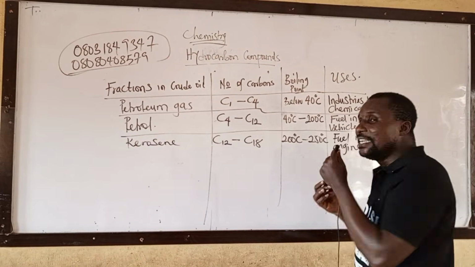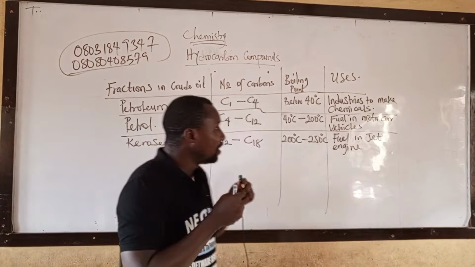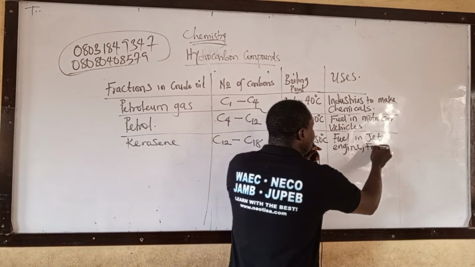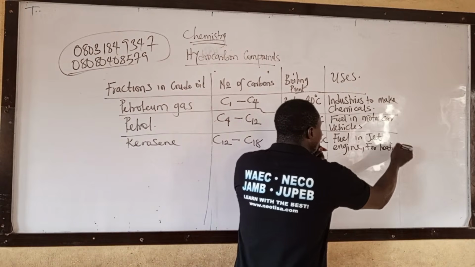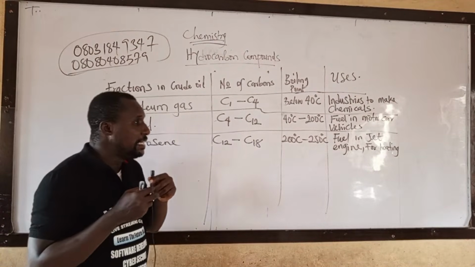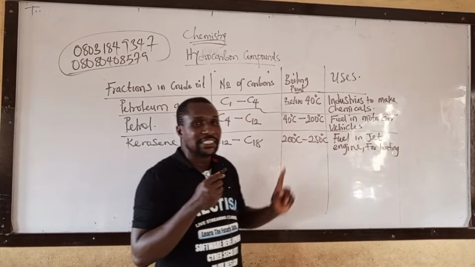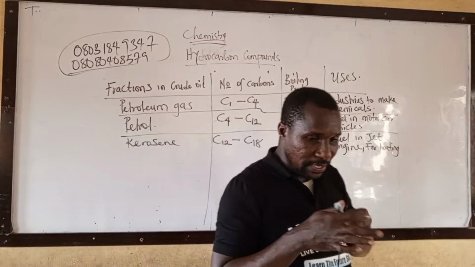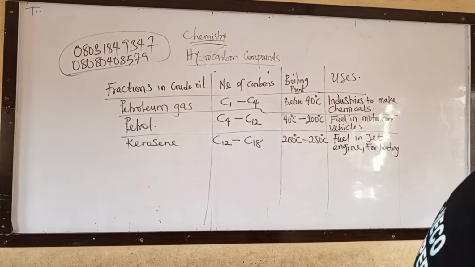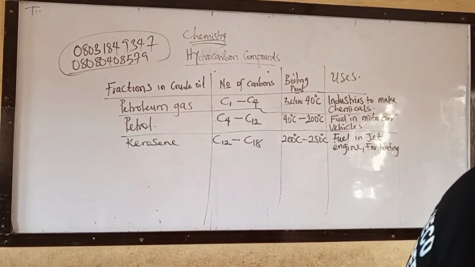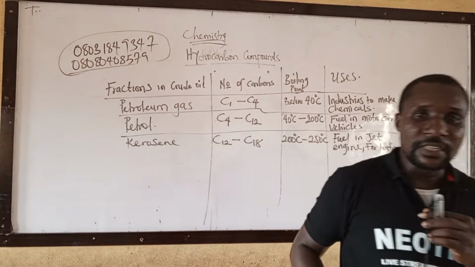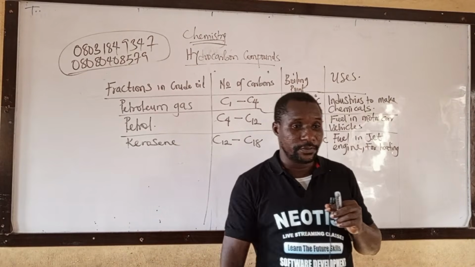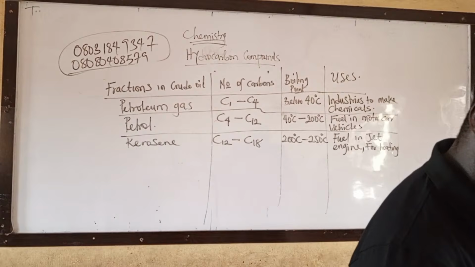It is also used for heating. Take note of that.